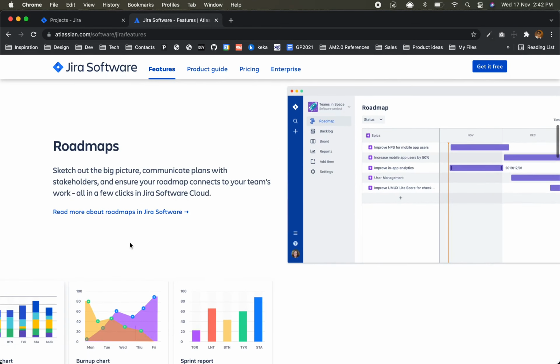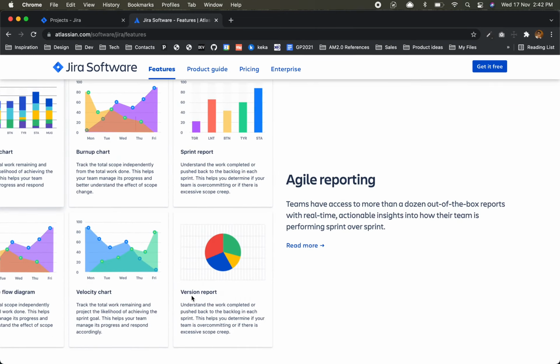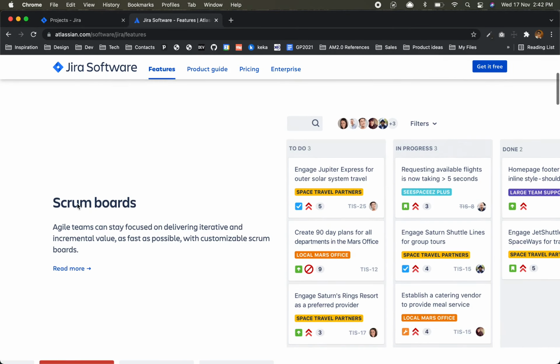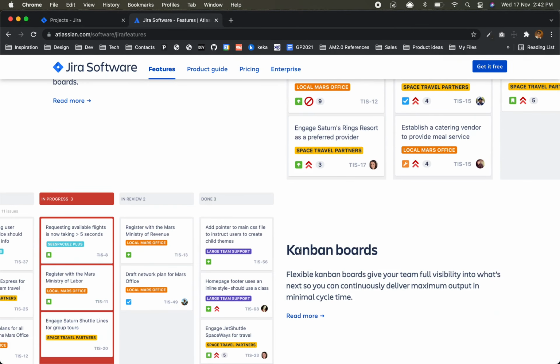Kanban board, the roadmap is displayed. Epic wise timeline is displaying. Then these are the reports, like various reports. I'll tell you the difference between this Scrum board and the Kanban board.